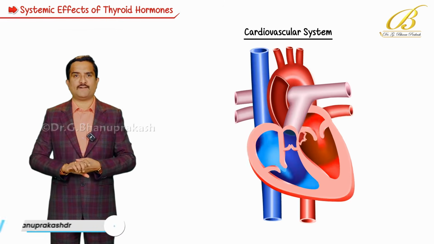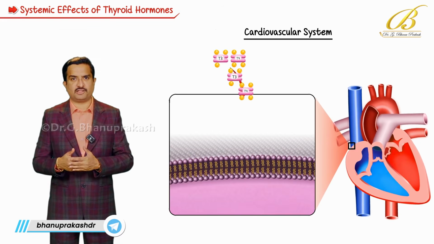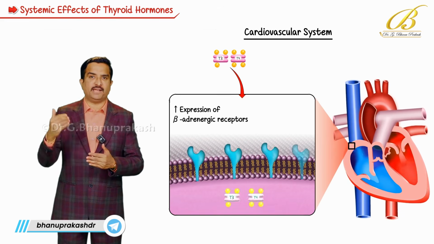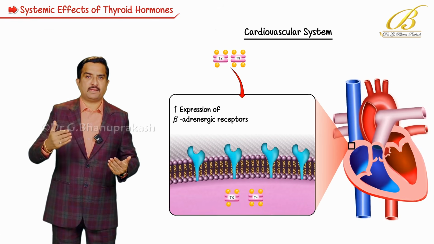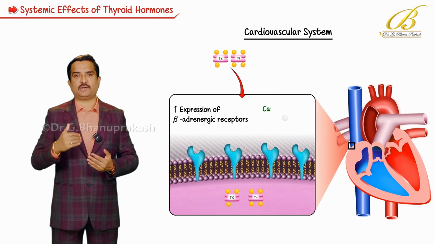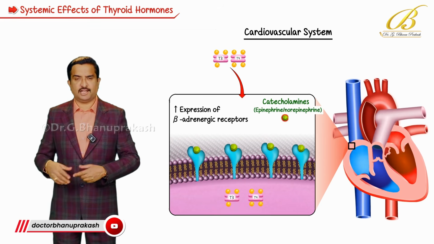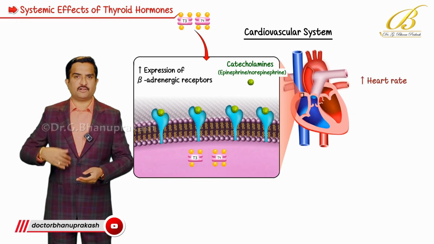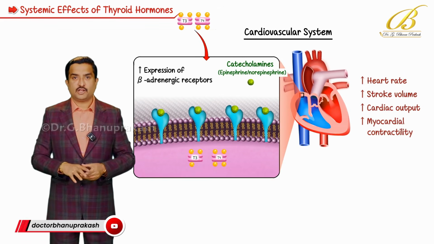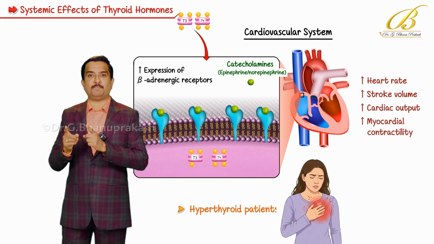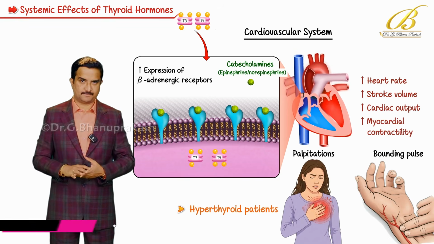The first one is the cardiovascular system. In the cardiovascular system, T3 and T4 are responsible for increased expression of beta adrenergic receptors. This makes the heart more responsive to catecholamines, that is epinephrine and norepinephrine, due to which there will be an increase in heart rate, stroke volume, cardiac output, and myocardial contractility. This is why hyperthyroid patients have palpitations and a bounding pulse.